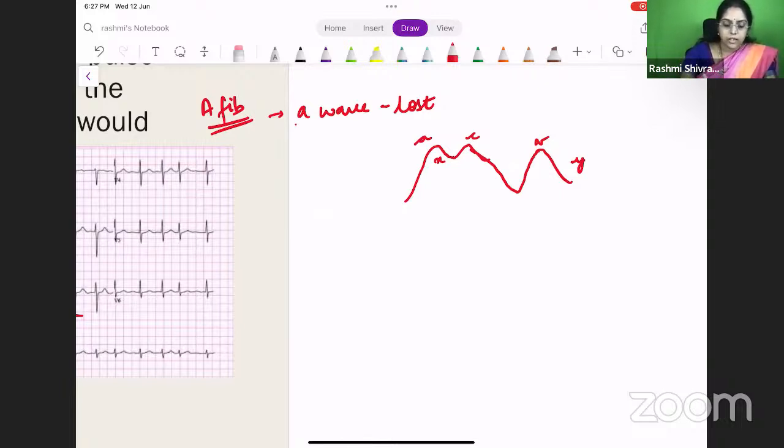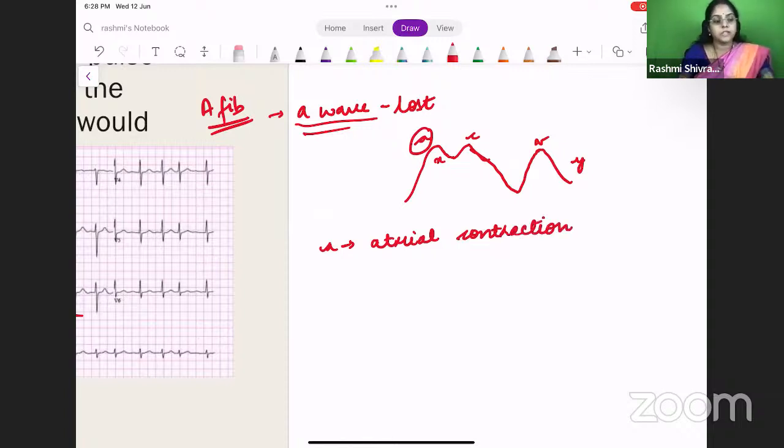So we say that the A wave is lost in AFib. Yes, Dr. Sai and Dr. SR, it is an absent A wave. That's right. So what happens in the A wave? The A wave is because of an atrial contraction. So when the atrium contracts, what is JVP basically? It is a recording of the right atrial pressure in the neck veins.